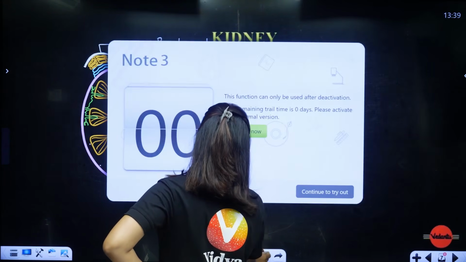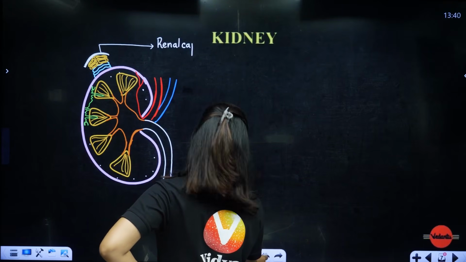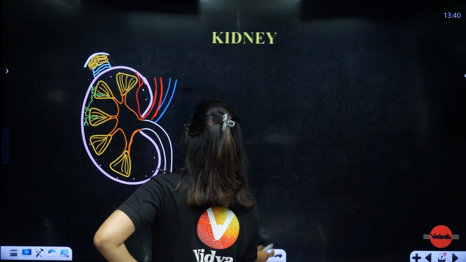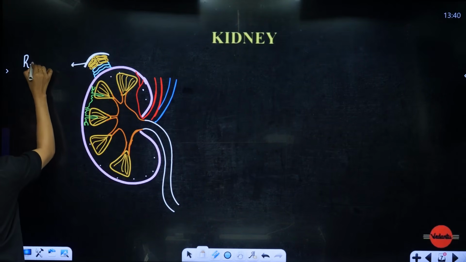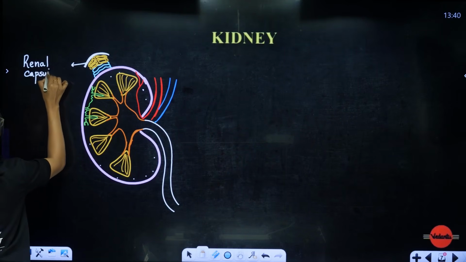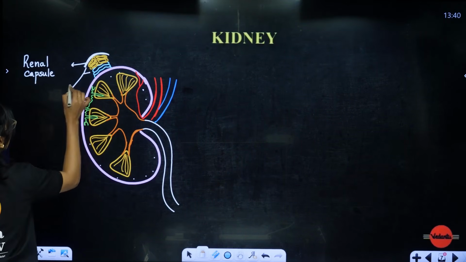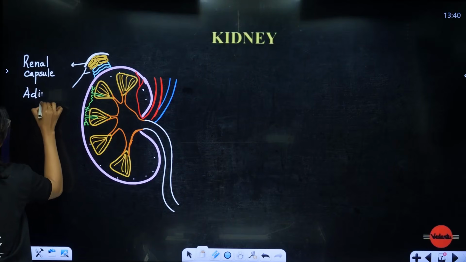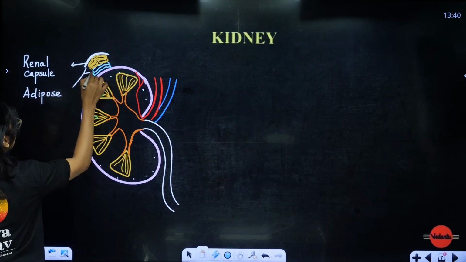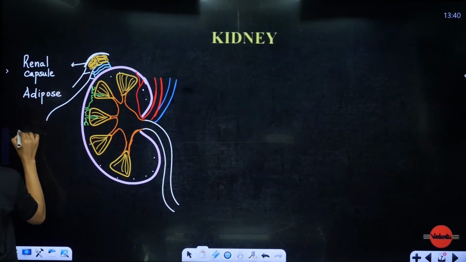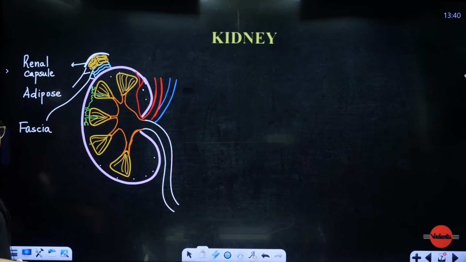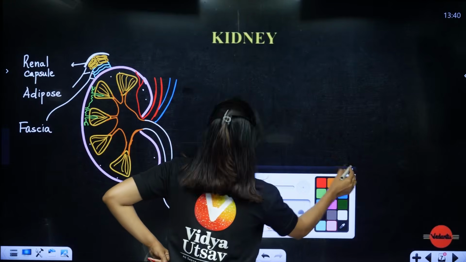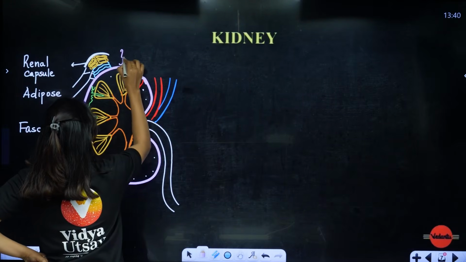So first, what did I tell you? It is the renal capsule. Next, we have this which is called the adipose. Next, this we have, students, it's called the fascia. Okay, fascia. This full thing can be called what? This full thing can be called the renal envelope.